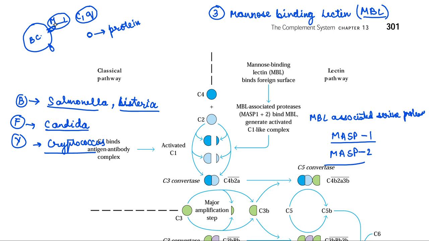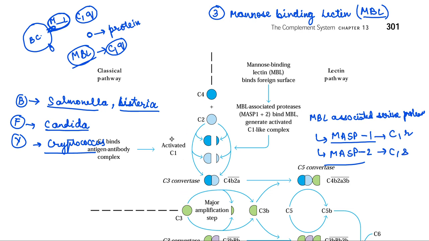So once the mannose and lectin have bound together, this MBL protein, mannose binding lectin protein, which is functionally very similar to C1q, will activate the two further proteins, that is MBL associated serine protease type 1 and MBL associated serine protease type 2. This will functionally resemble C1R, this will functionally resemble C1S.